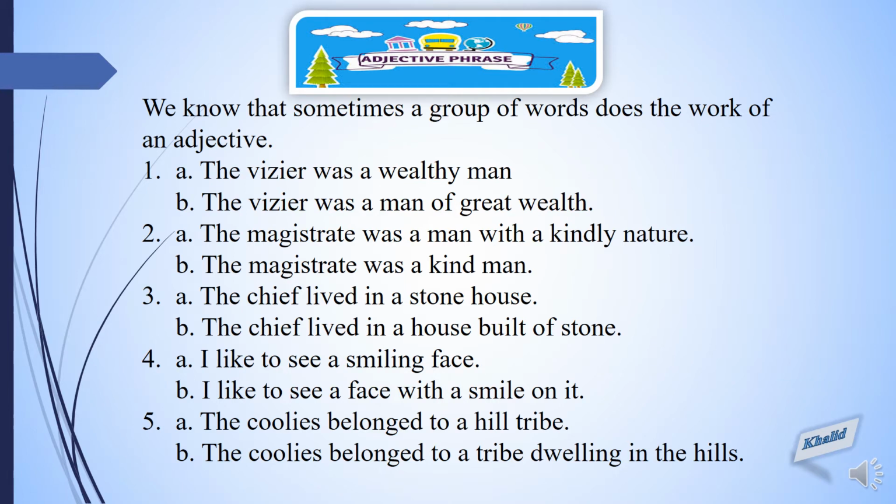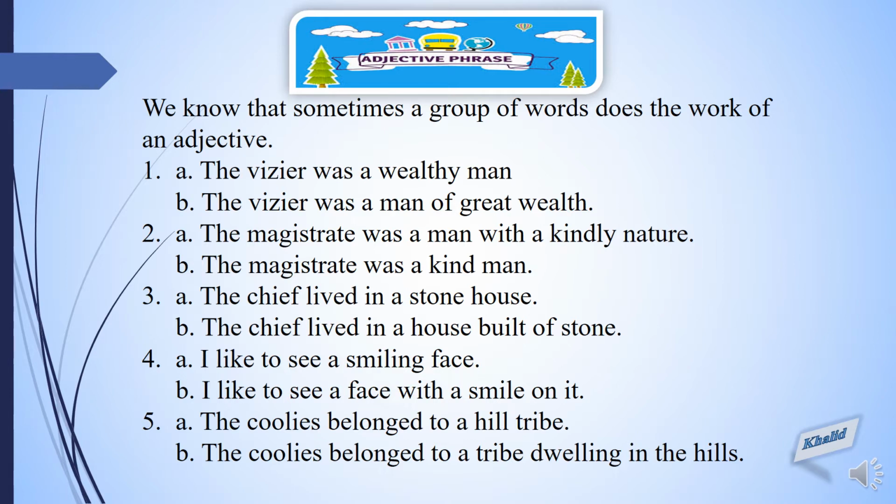Let's examine the following pairs of sentences. In example 1, part A: The Wazir was a wealthy man. Here, wealthy is an adjective describing the noun. And in the second part, we have replaced wealthy with a group of words, of great wealth. They are again qualifying the noun. Of great wealth tells us what sort of man the Wazir was. So, of great wealth is an adjective phrase.